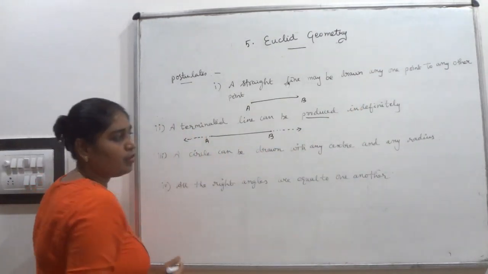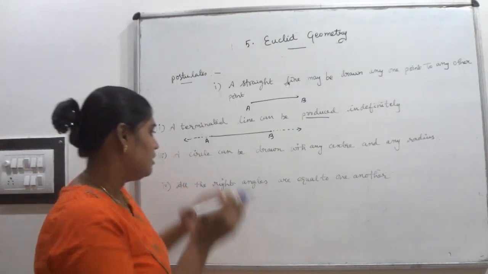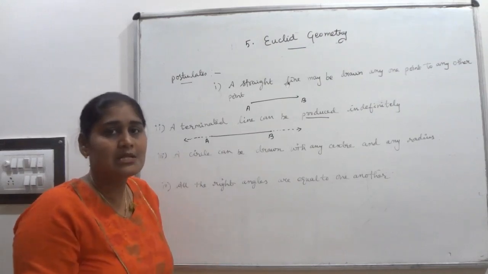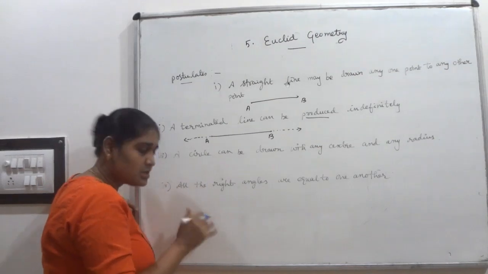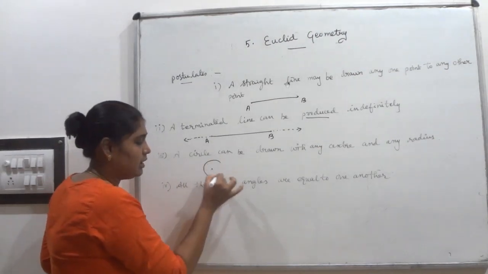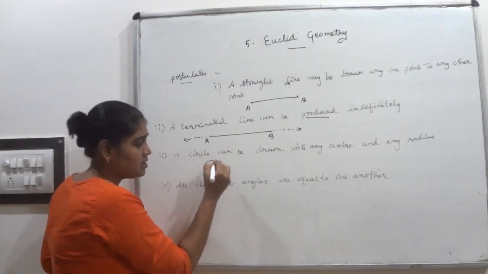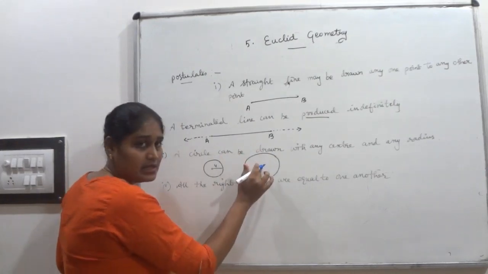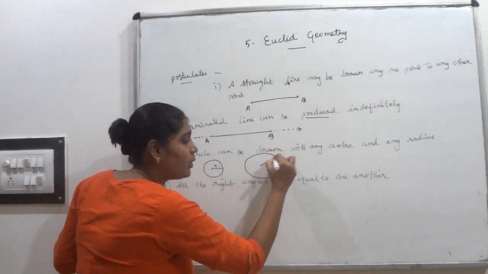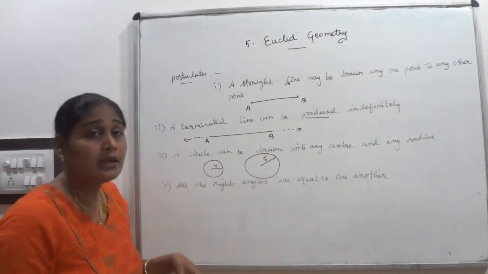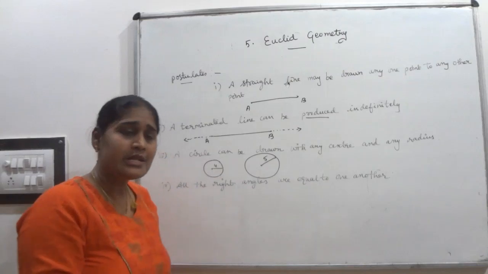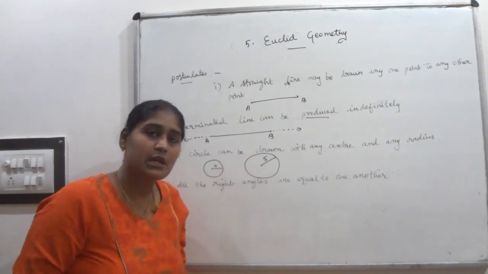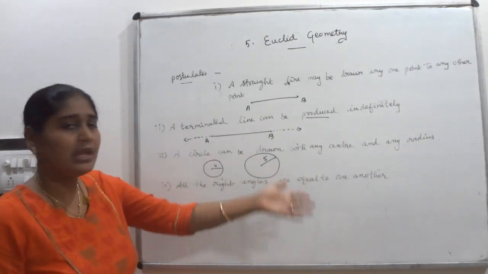A circle can be drawn with any center and any radius. Basically, if you have to draw a circle, that needs center as well as radius. By that we can draw a circle. See, one circle I made has a center and some radius, suppose this is 4 centimeter. I can make another circle with another center and another radius, suppose 5 centimeter. Here I used one center and made one circle, the same way another circle with 5 centimeter radius with another center.